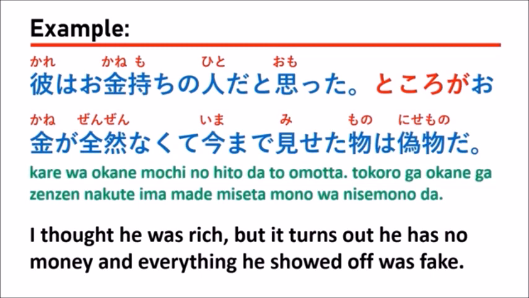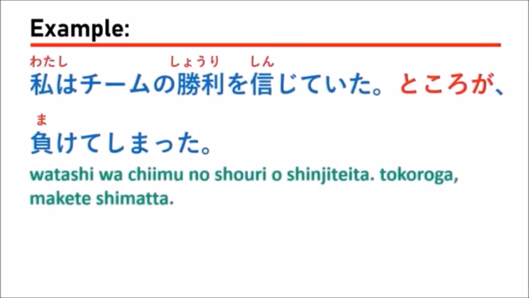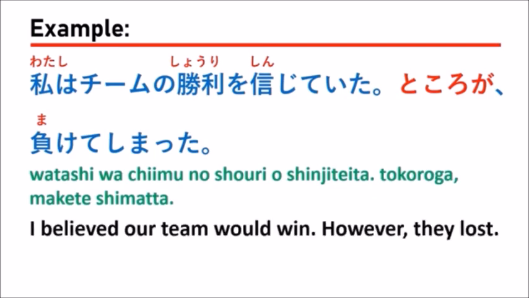Let's see the next example. 私はチームの勝利を信じていた。ところが、負けてしまった。Which means, I believed our team would win. However, they lost. Are you seeing here?